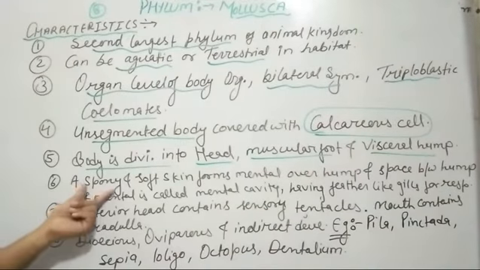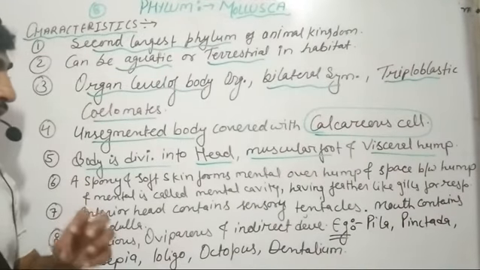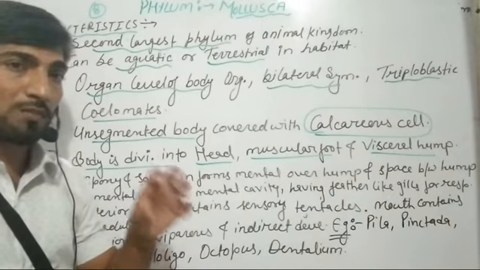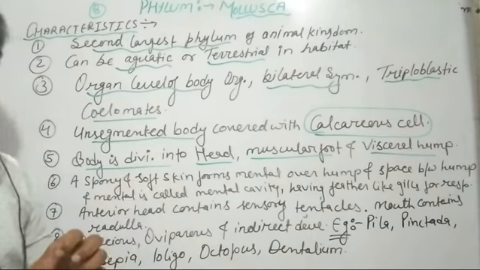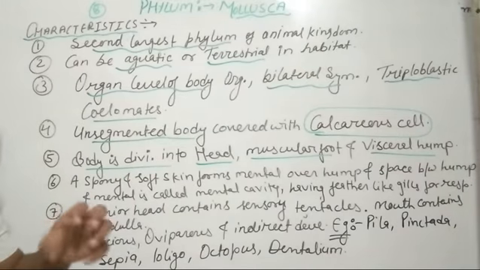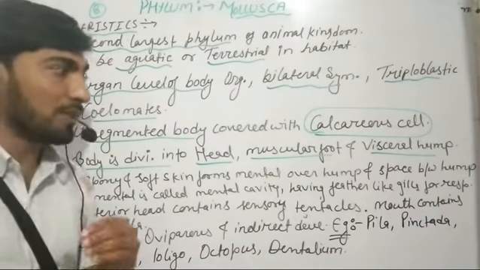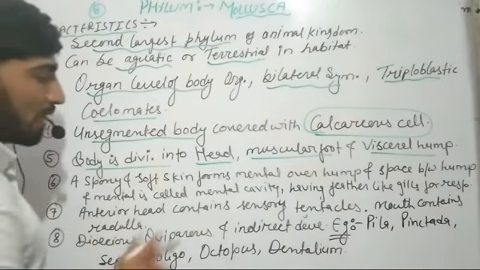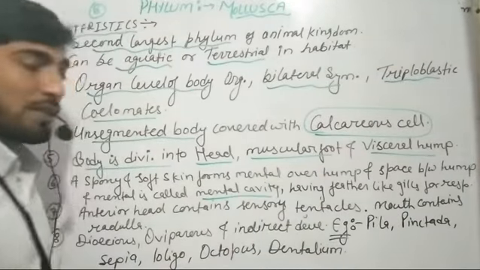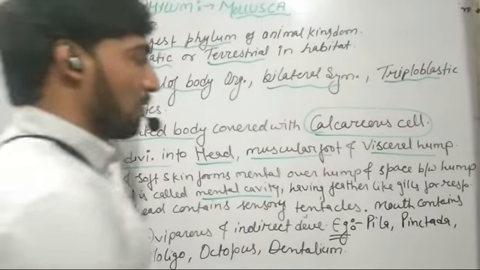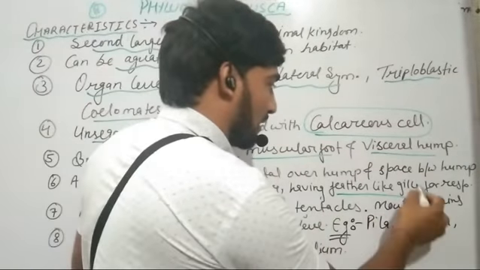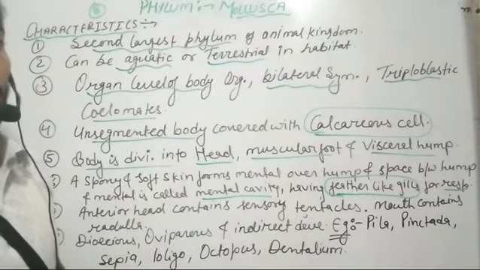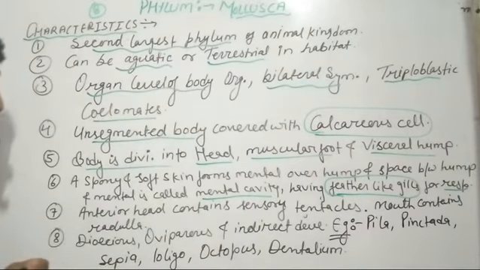Now a spongy and soft skin forms a mantle over the hump. So in these organisms, a soft and spongy skin forms a mantle over the hump, and the space that is present between this hump and this mantle is known as the mantle cavity. This mantle cavity contains feather-like gills that help in the respiration process of the organisms belonging to Mollusca.